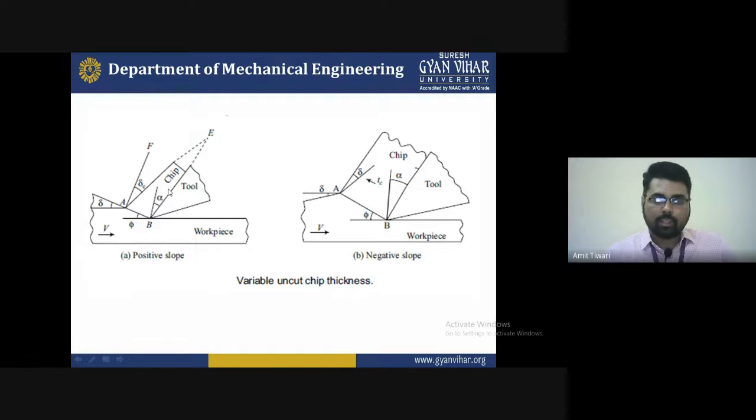So these are some basic fundamentals we discussed today, that is how the chip thickness occurs. If you maintain the chip thickness, you can see in diagram A that the chip thickness is very less as compared to diagram B, where the chip thickness is too much, which is not required. This is a negative slope, often during machining, which is not required for our machining. So I hope you understand that the variables of uncut chip thickness mean the cutting speed, depth of cut and feed rate.